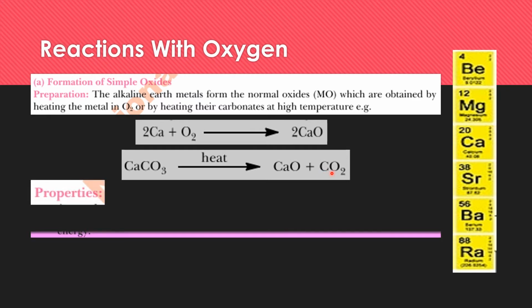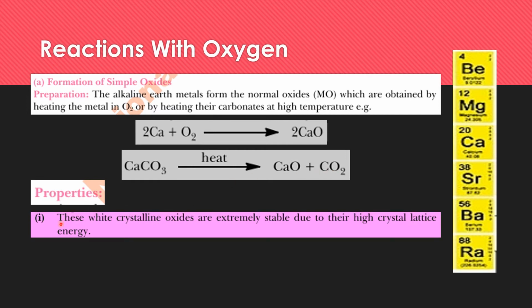Now what are the properties of these simple oxides? These white crystalline oxides are extremely stable. So the oxides of these alkaline earth metals are quite stable. And why are they stable? Due to their high crystal lattice energy. Crystal lattice energy means the amount of energy that is released to convert these atoms into their ions. So the crystal lattice energy is quite high, and that is the reason these oxides are quite stable.